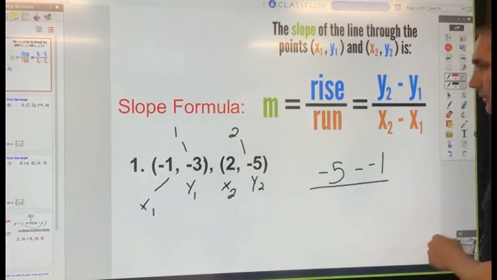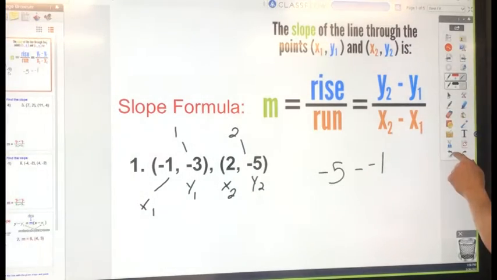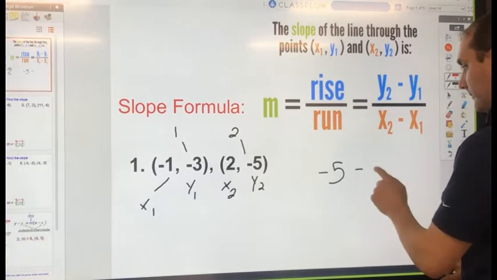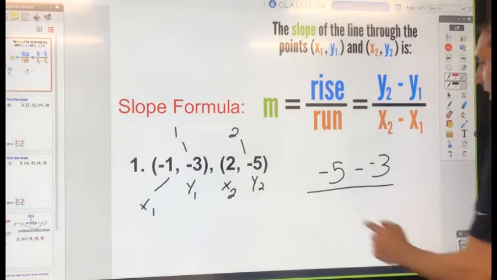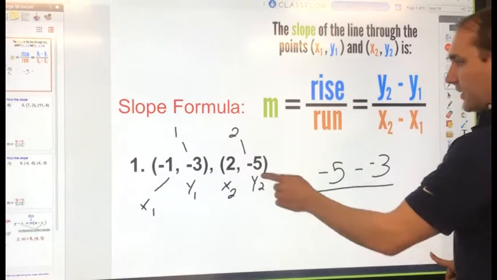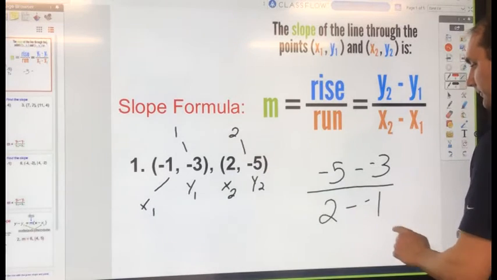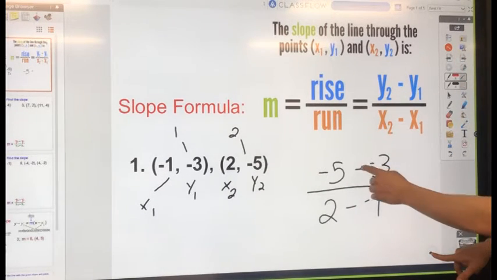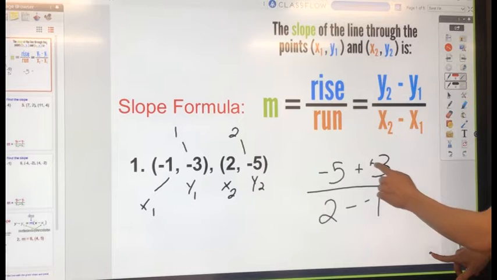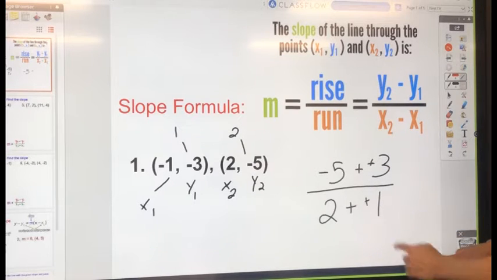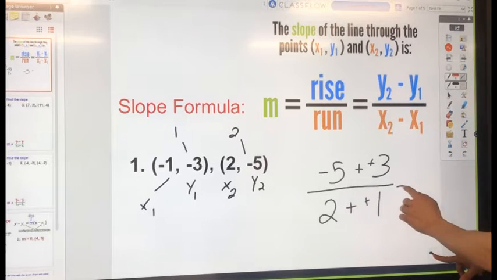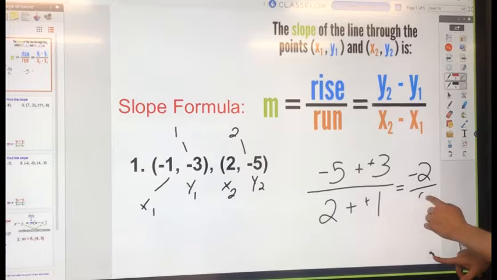Oh, sorry, no, you're right. Y1 is negative 3, I looked at x after you said y. And now x2, my change in x value, so 2 minus my x1, negative 1. I have 2 minuses here, they make a plus, and now I can do the math. Negative 5 plus 3 is negative 2, and 2 plus 1 is 3.